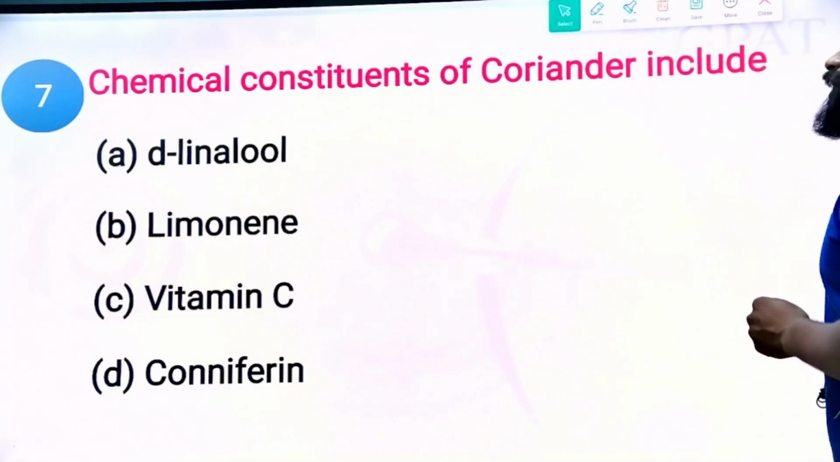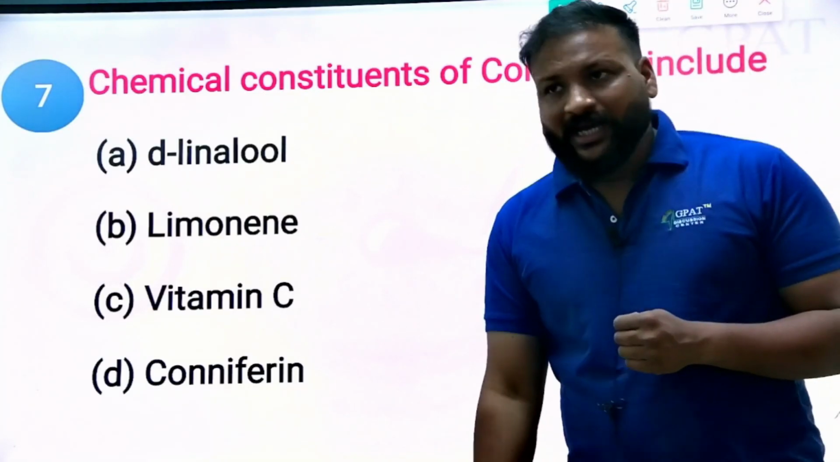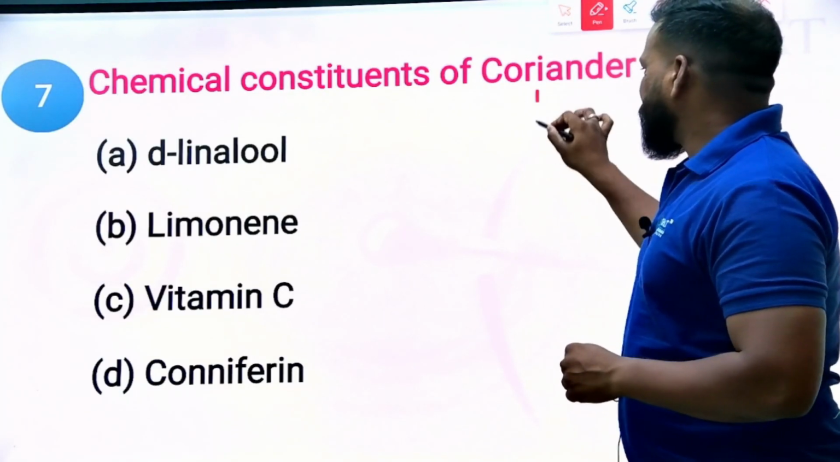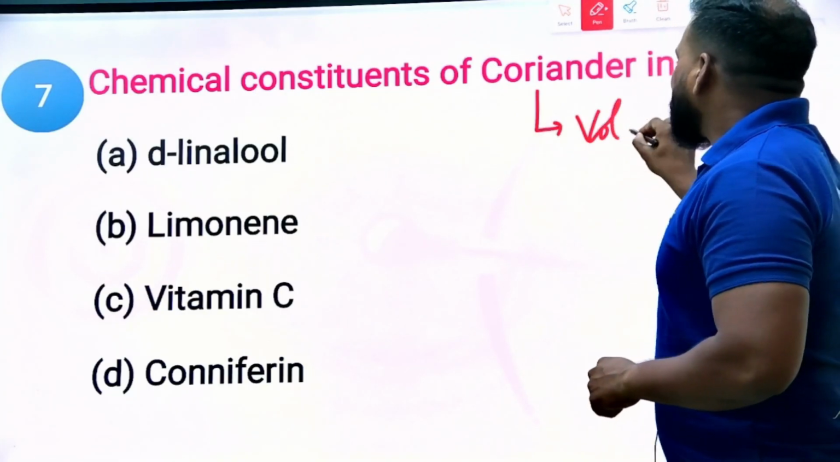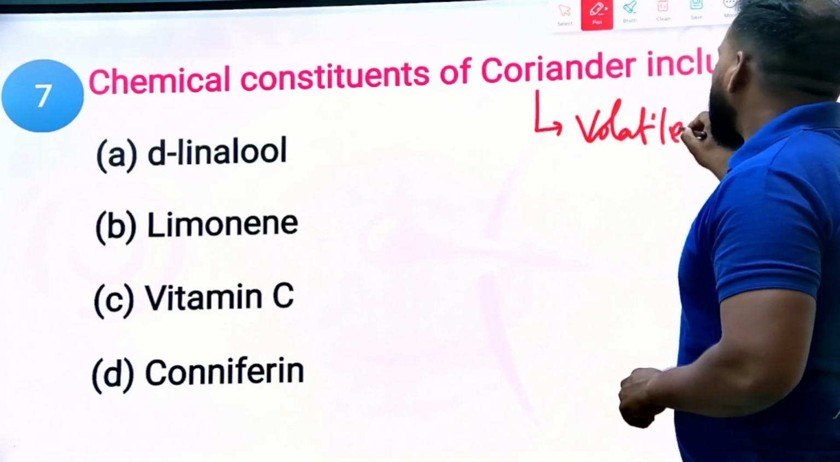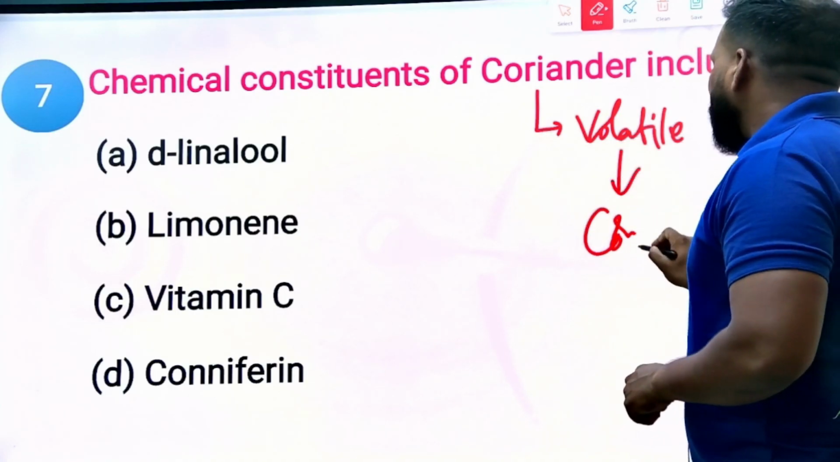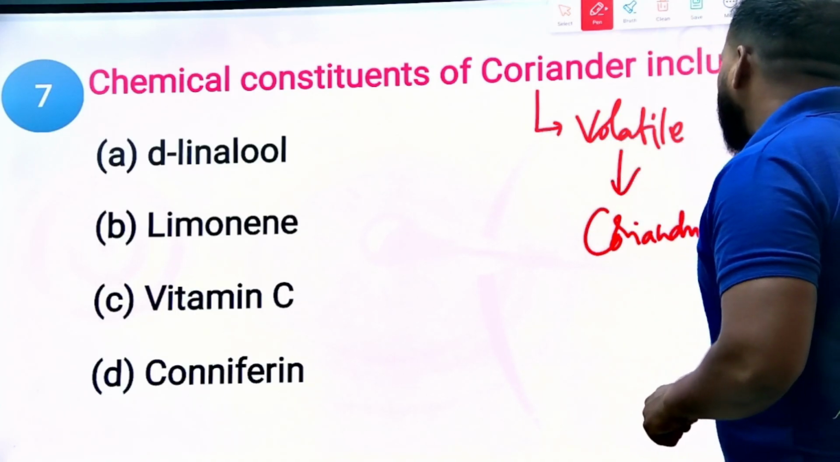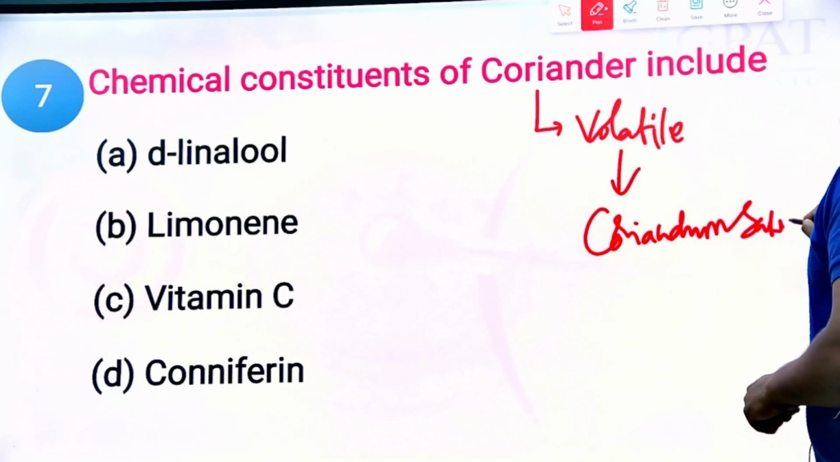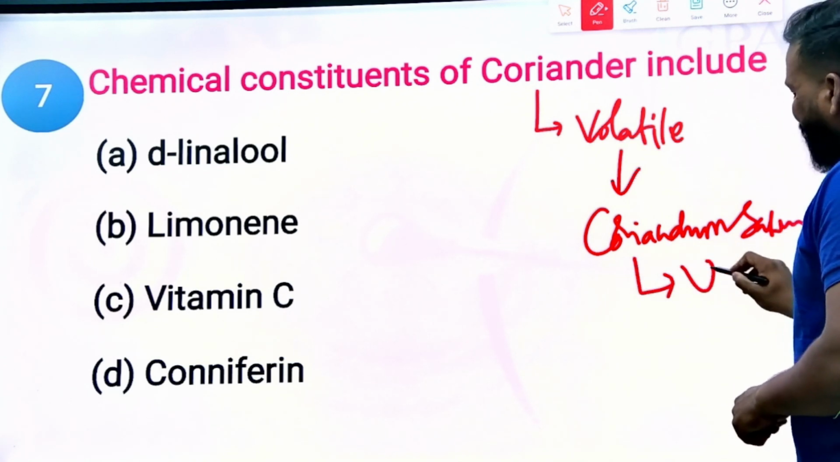Chemical constituents of coriander include. So, what are the chemical constituents? Coriander is a volatile oil drug, and it is obtained from Coriandrum sativum, belonging to family Umbelliferae.